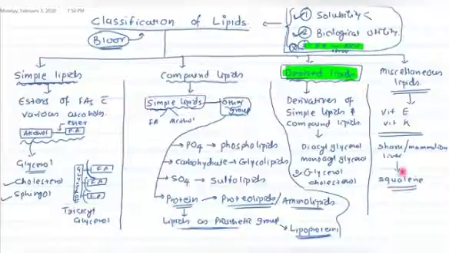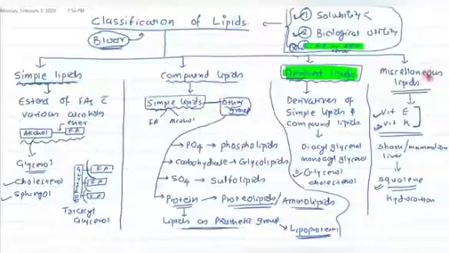This compound is a hydrocarbon, and it can be kept under miscellaneous lipid. Many compounds are there under miscellaneous lipid, but when we are studying human biochemistry, only vitamin E and vitamin K are the important ones.